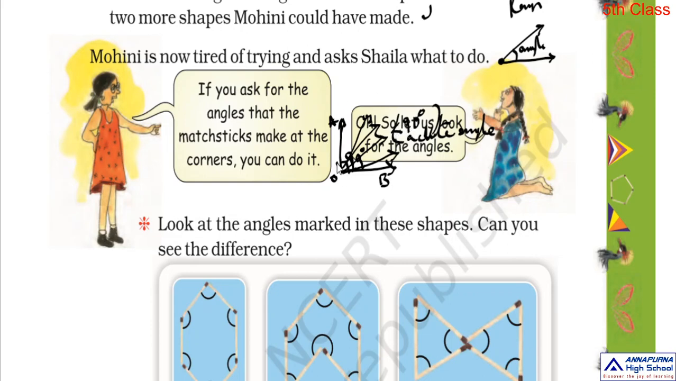Suppose ray OA is like this. If the ray OA is away from this OB, now what is the angle made at this point? If you measure this angle, or this angle, or this angle, it should be greater than 90 degrees. Such angles are called obtuse angles.